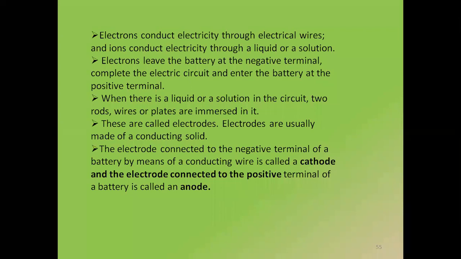Cathode is negative, anode is positive. Is it clear, everyone? Did you understand now what is the meaning of electrical conductivity?